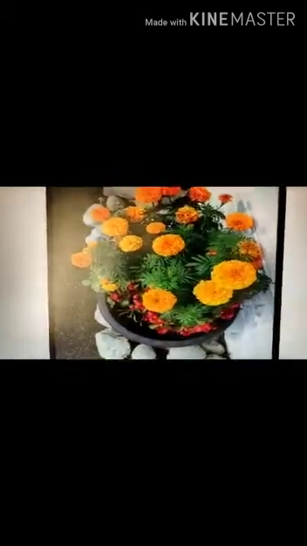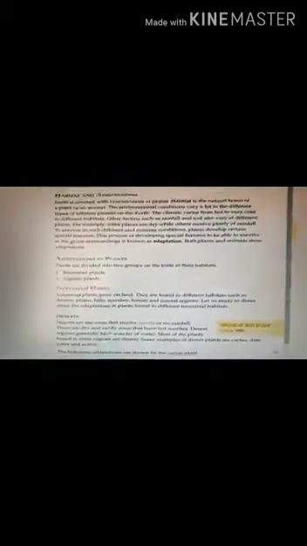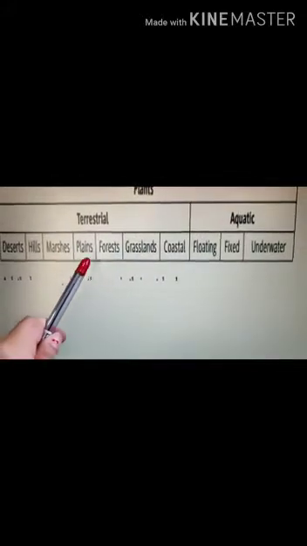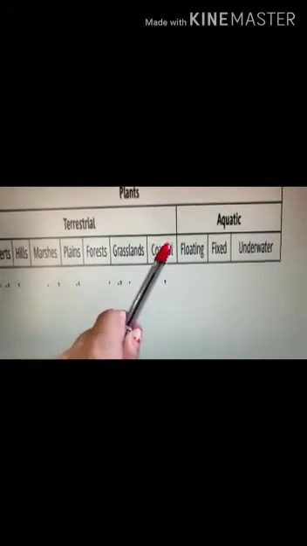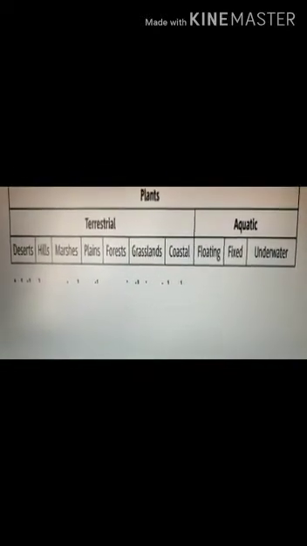Terrestrial plants are found in different habitats, such as desert, hills, marshes, plains, forest, grassland, and coastal. Remember kids, terrestrial means land.